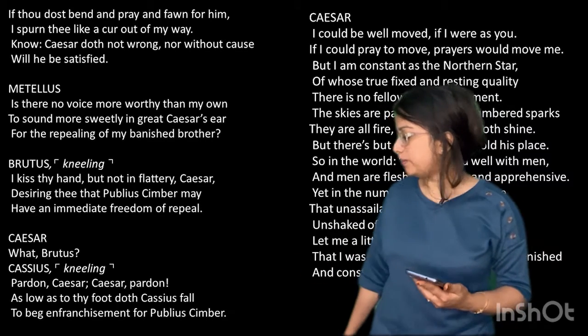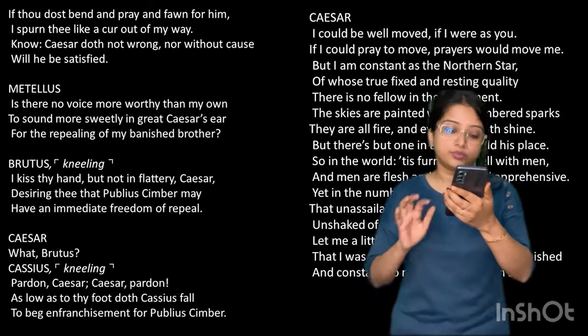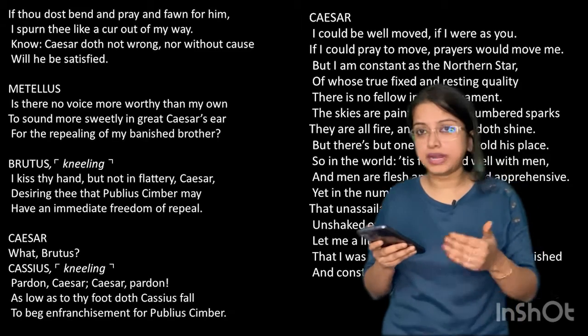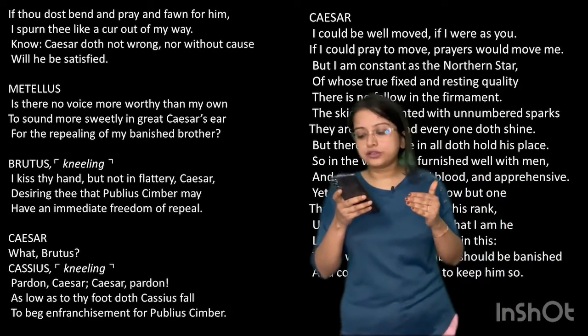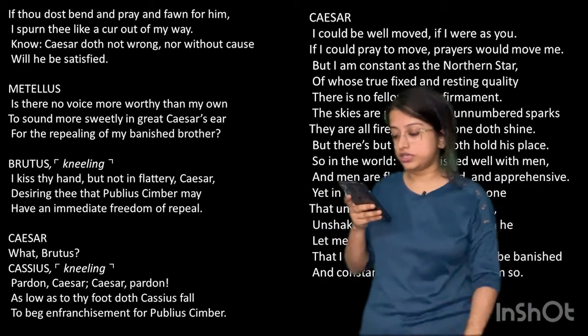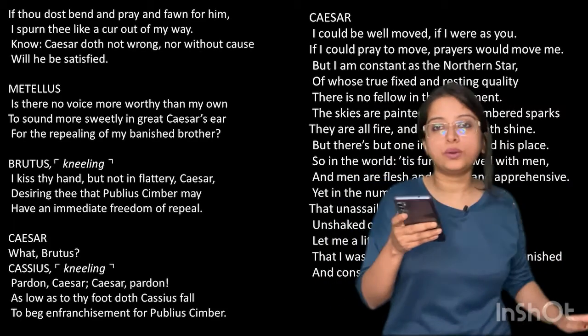If I could be well moved, if I were as you, if I could pray to move, prayers would move me. So I could be influenced if I were the same as you, but I am not you. So I cannot be influenced that way. If you could pray to move, prayers would move me, but I am constant as the northern star. Very, very important speech: of whose true fixed and resting quality there is no fellow in the firmament.